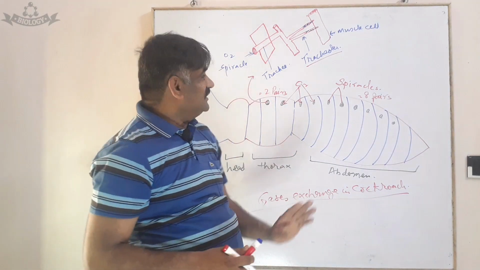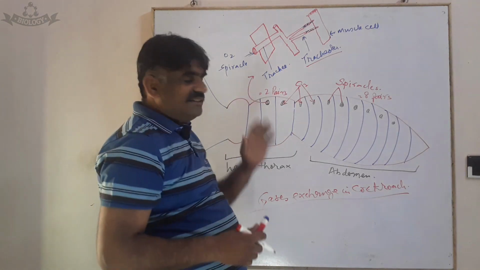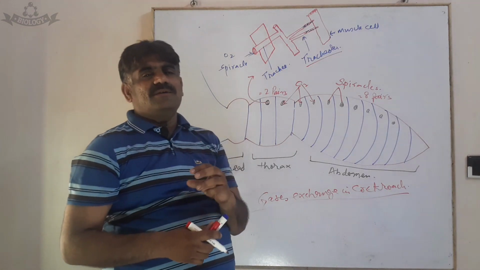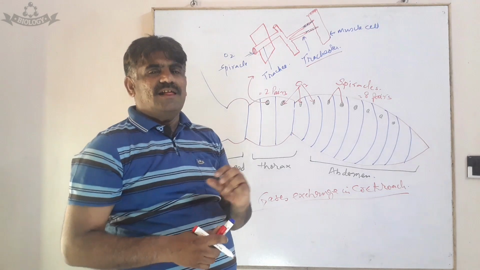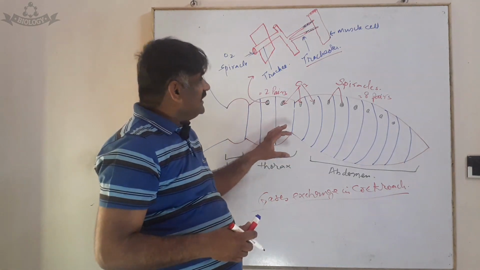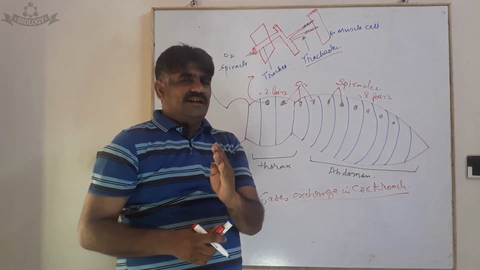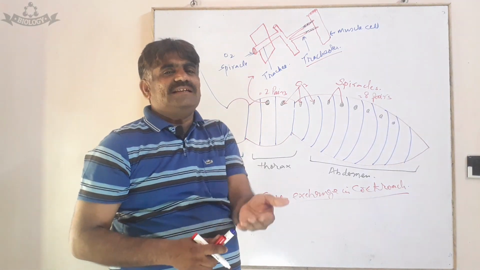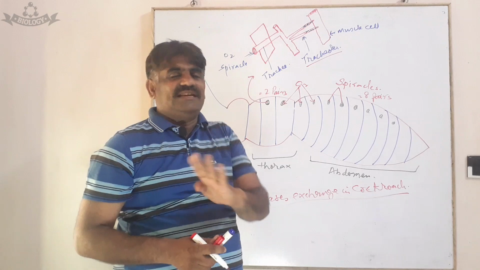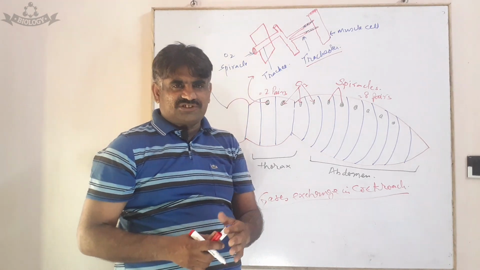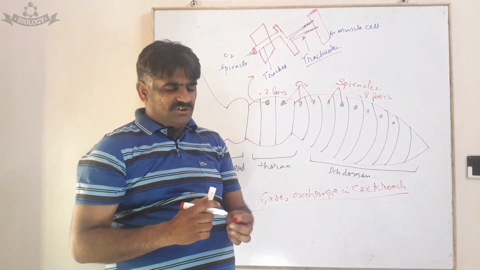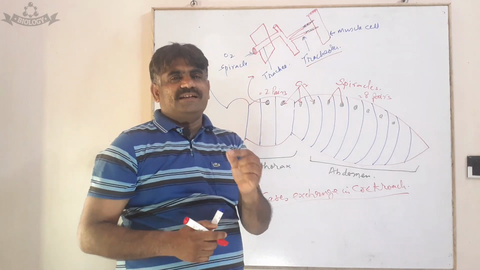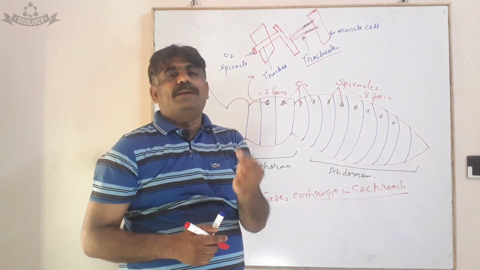Another important thing in the respiratory system of the cockroach is that oxygen reaches the body cells directly, not by means of a transport medium. There is no need of a transport system. As in other animals, we know that blood has a red color because of hemoglobin.